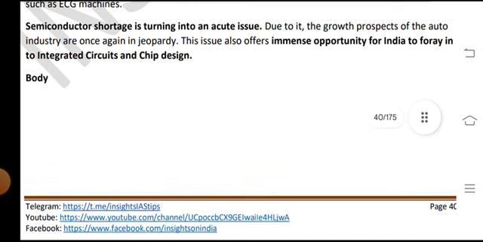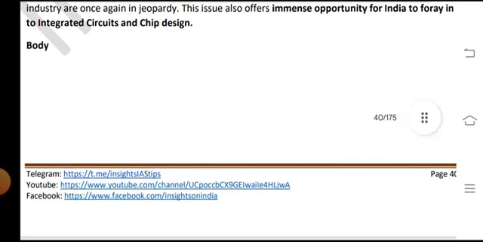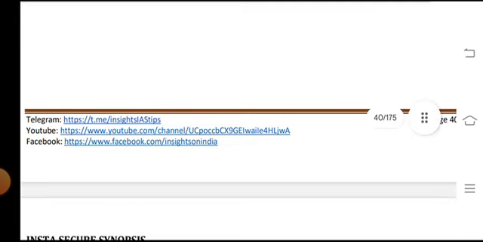Semiconductor shortage is turning into an acute issue, and due to it the growth and prospects of the auto industry are hit again and again. These issues also offer an immense opportunity for India to foray into integrated circuit and chip design.